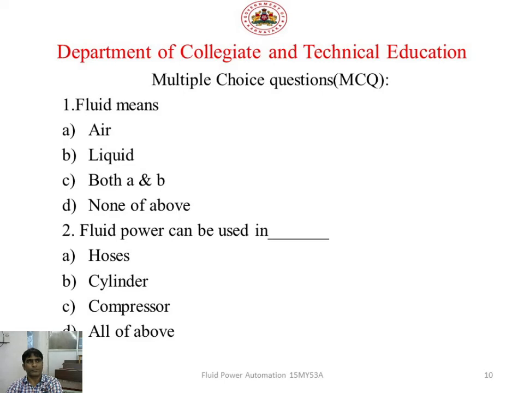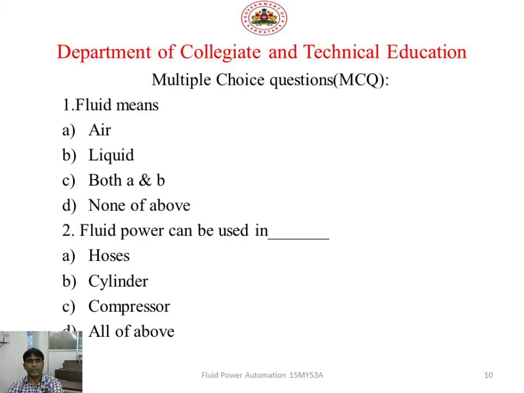Second question. Fluid power can be used in dash. A, hoses; B, cylinders; C, compressors; D, all of the above. Fluid power can be used in hoses, cylinders, compressors, or all of the above.